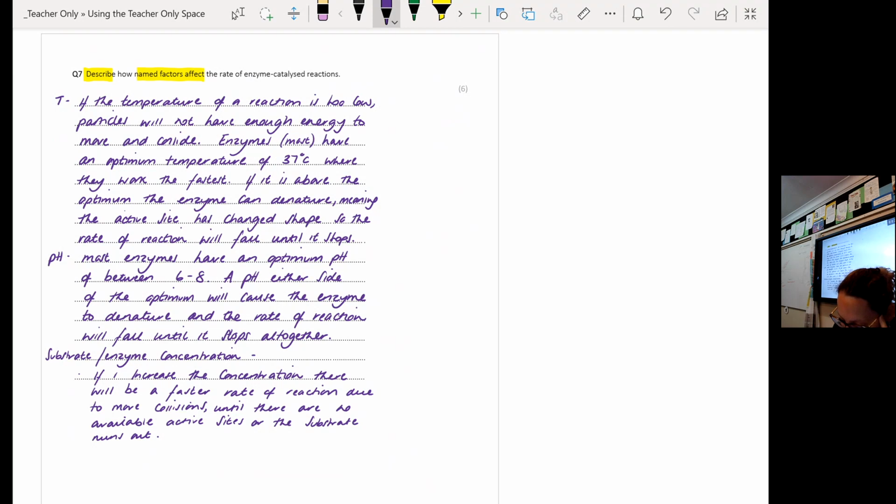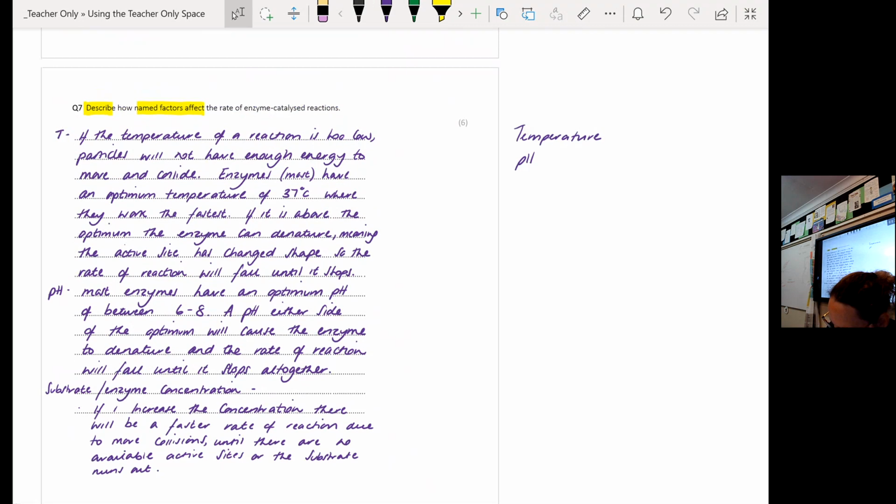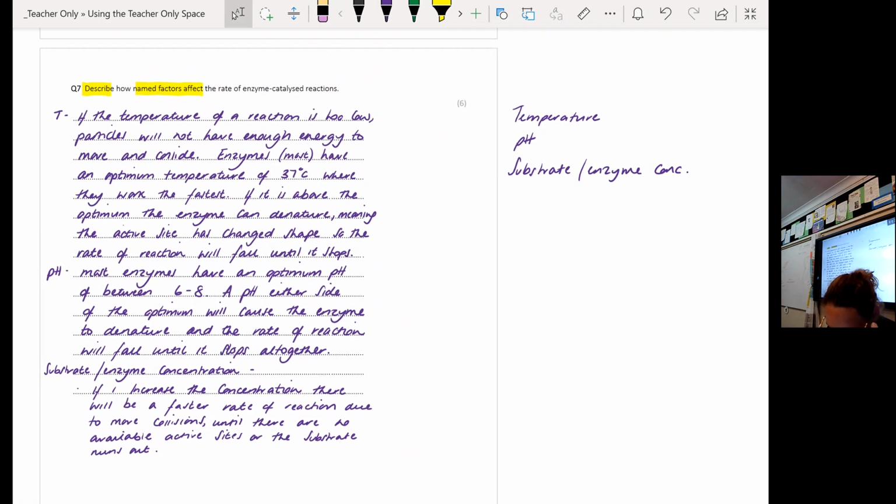Now the named factors are temperature, pH, and substrate or enzyme concentration. Now, because it's just said named factors, I need you to talk about all 3.